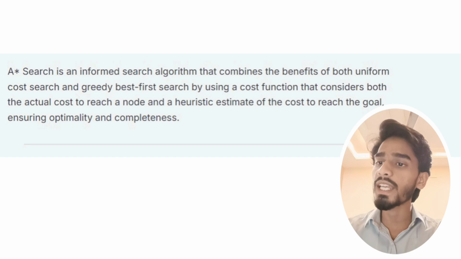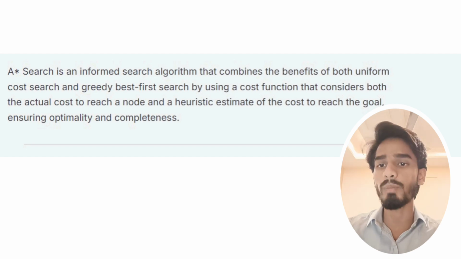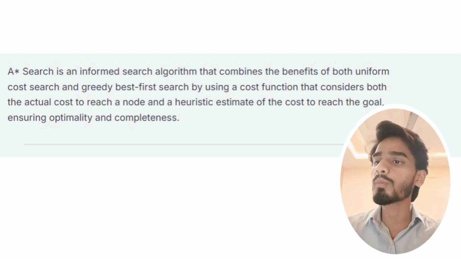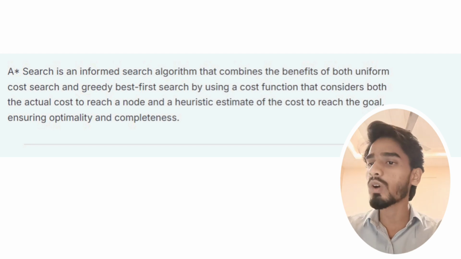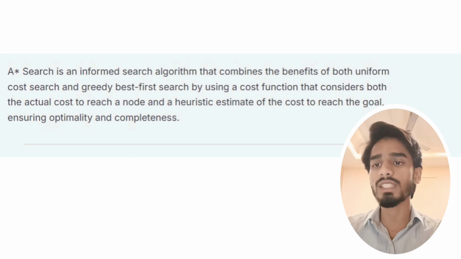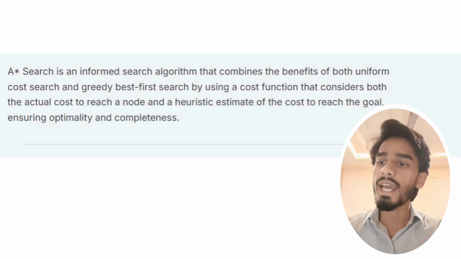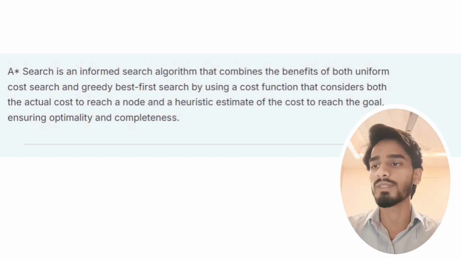Next is A star search. It is also an informed search algorithm that combines the benefits of both uniform cost search and greedy best first search by using a cost function that considers both the actual cost to reach a node and a heuristic estimate of the cost to reach the goal, ensuring optimality and completeness.